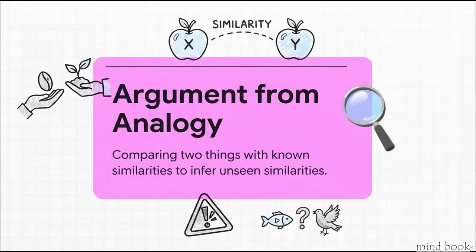Another really common constructive tool for building arguments is the argument from analogy. This is when we compare two things that share known similarities, and we use that connection to infer they share other, unseen similarities. It is incredibly common in everyday life, but as the text heavily warns, it can be pretty risky if the similarities aren't actually relevant to the conclusion you're trying to draw.